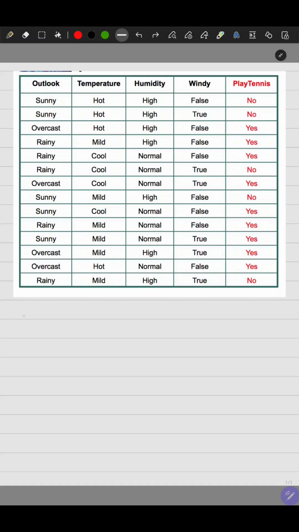tennis or not. So the first step in solving this problem is to find out the entropy of the entire data set. Now, entropy measures the impurity or the uncertainty of the data. For example, in this data set, in the play tennis column, if I had all the rows labeled as yes, then there is no uncertainty or impurity. So in that case, the entropy will be 0.